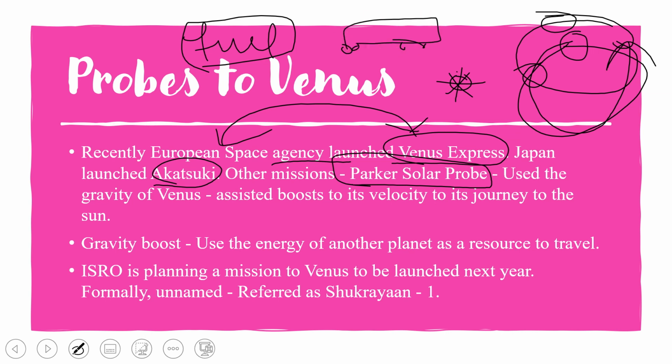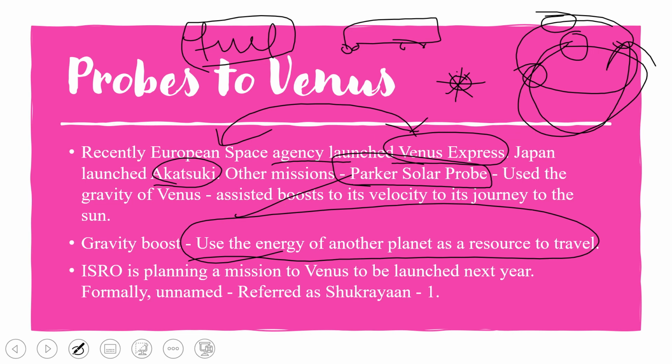Your pushing is a fuel for that car if it does not have petrol. Similarly, the gravitational force of Venus acted as a fuel for that satellite, and ultimately the Parker Solar Probe satellite entered the sun. So gravity boost uses the energy of another planet as a resource to travel.